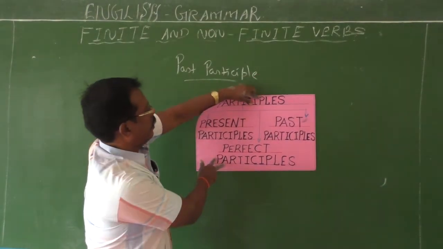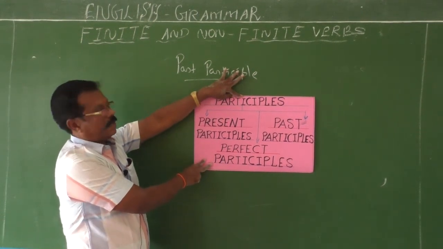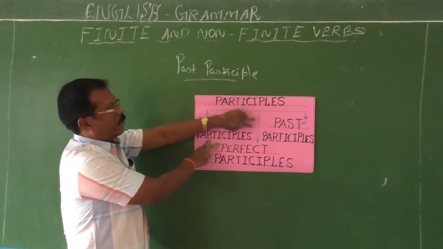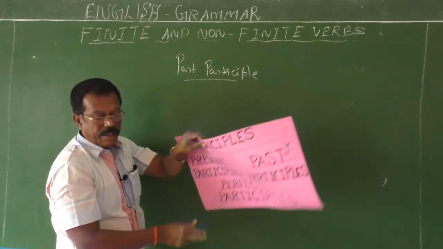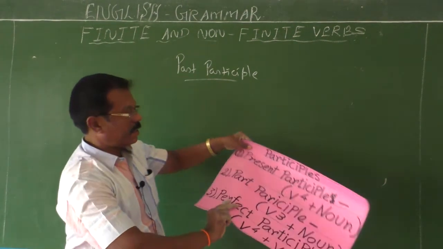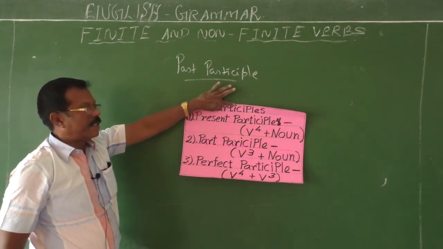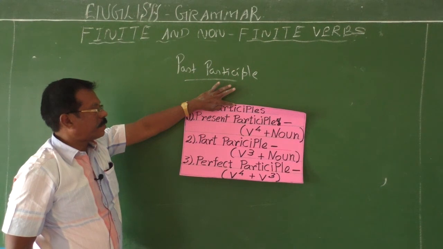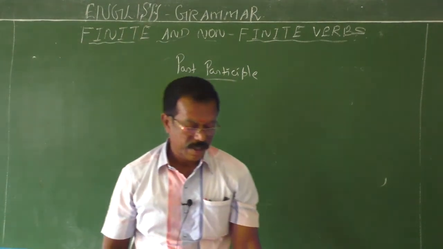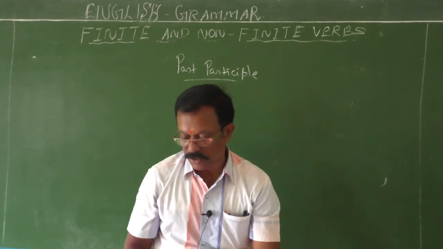So participles are of three types: present participles, past participles, and perfect participles. Present participles are formed by adding ing to the base form of the verbs. Past participle, now I am going to explain. Then we will see perfect participles, and mostly how these participles are formed. Here is another chart. Present participle: V4, that is verb plus ing, plus noun. Past participle: V3 plus noun. Perfect participle: V4 plus V3. So in this way we can form the present as well as the past participle.